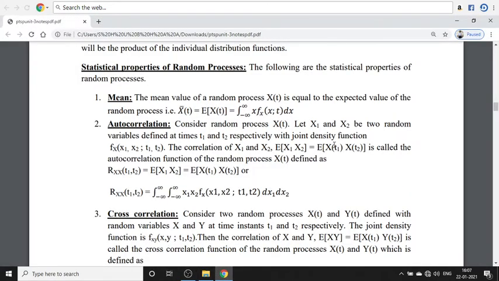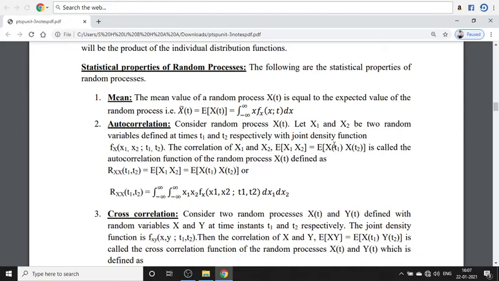Good evening, students. In the last class we discussed some of the properties of the random processes. From the random processes we have chosen some random variables at some instants of time, and for those random variables and the random process, we have studied some statistical properties of the random processes.